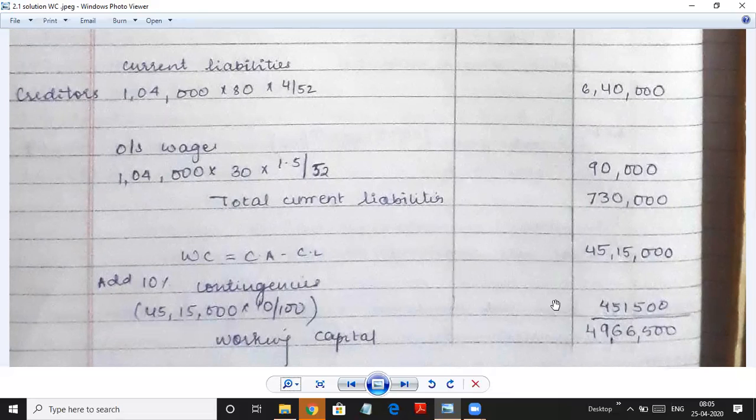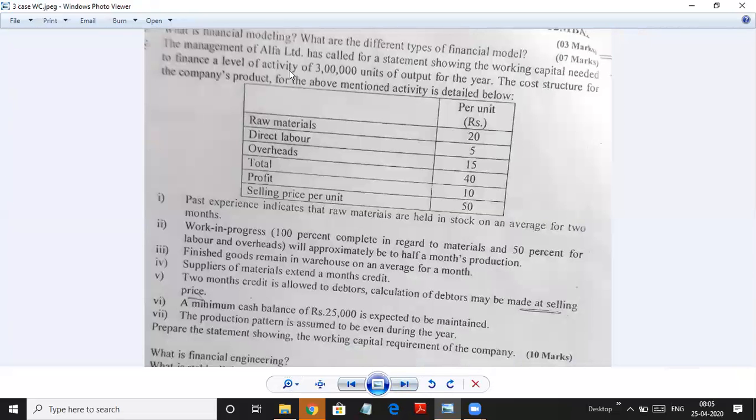So this was the second problem. Hope things are getting clear. Let's do one more sum so that the concept is better understood. The management of Alpha Limited has called for a statement showing the working capital needed to finance a level of activity of 3 lakh units.